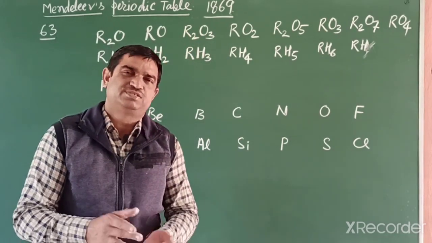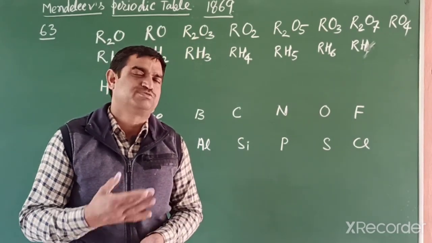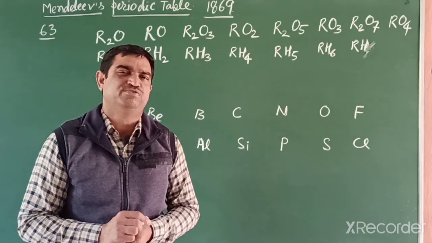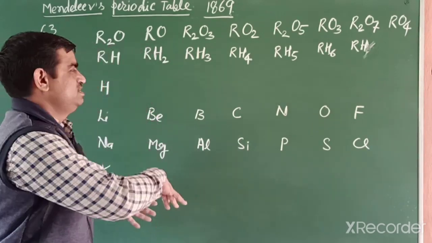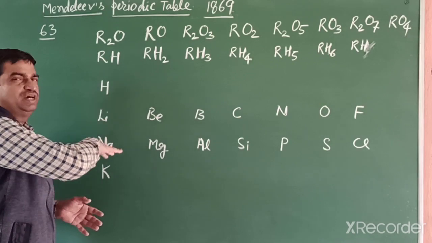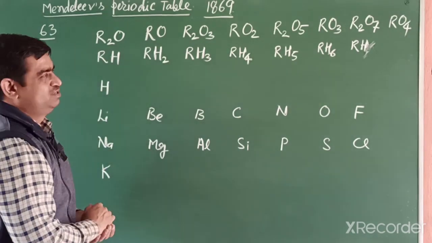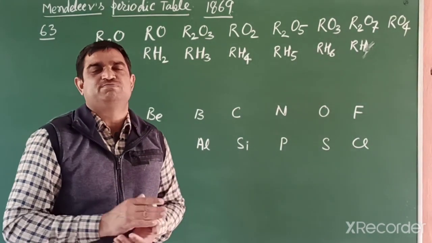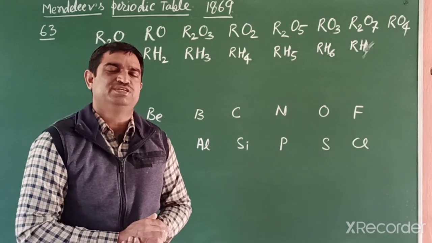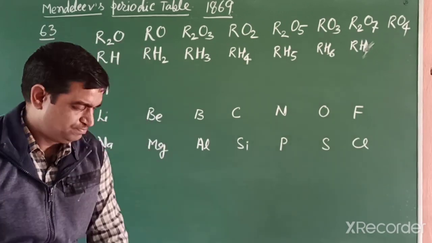When oxygen reacts with any element, they form oxides. When hydrogen reacts, they form hydrides. And he placed the same type of formula in the same group. He slightly ignored some atomic masses.